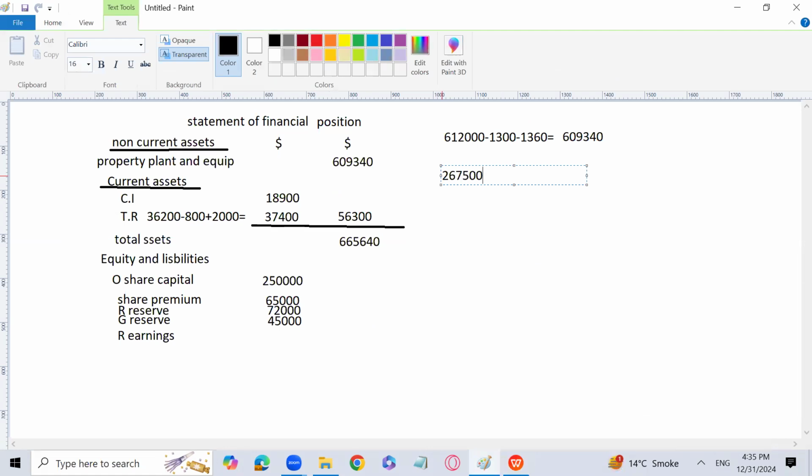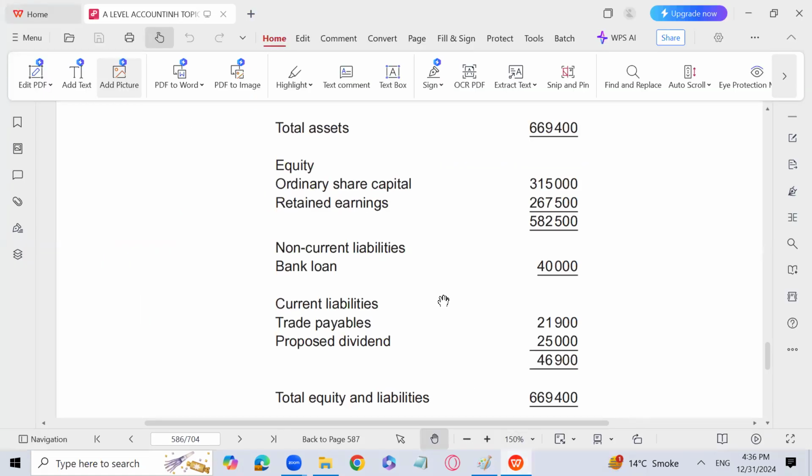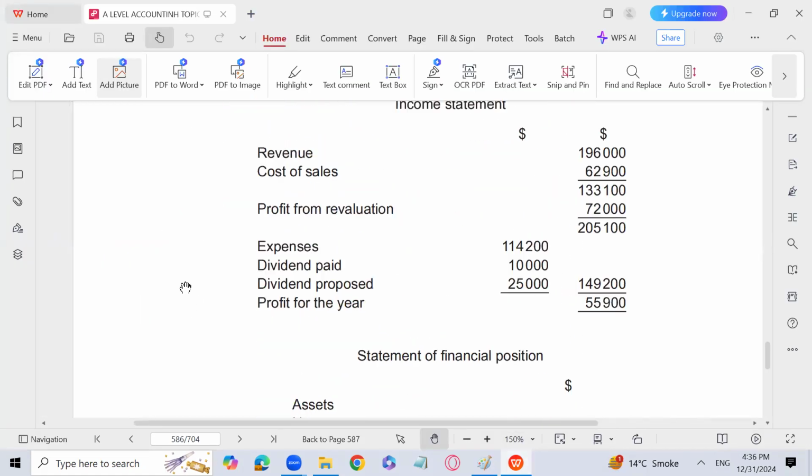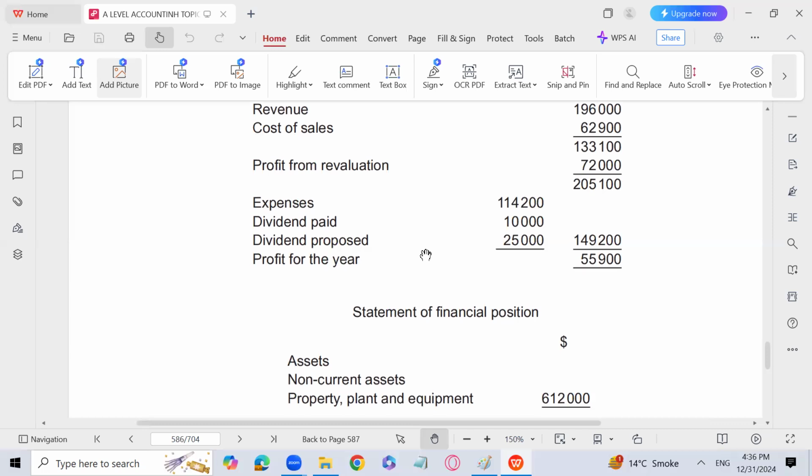267,500. First, I will subtract the bad debts, which is 800. I need to subtract it from the bad debts. 800 will be subtracted. So I've done that, minus 800. Then the proposed dividend. If you just look at the question, we subtracted the proposed dividend, 25,000, and dividend paid will come definitely. Proposed dividend should not be subtracted from the profit.